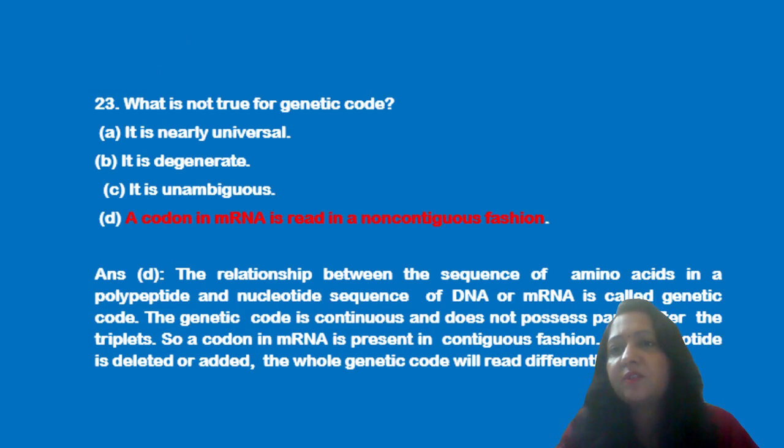Next question is: what is not true for genetic code? It is nearly universal, degenerate, unambiguous, and a codon in mRNA is read in non-contiguous fashion. Now we know that the relationship between the sequence of amino acids in a polypeptide and the nucleotide sequence of DNA or mRNA is known as the genetic code. This code is continuous and it does not pause after the triplets. Now this codon is read in a continuous fashion, not non-continuous. So D is the correct answer.